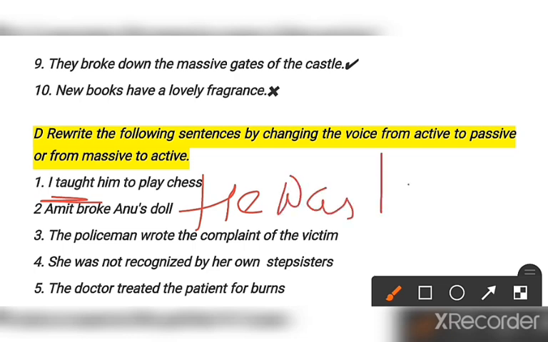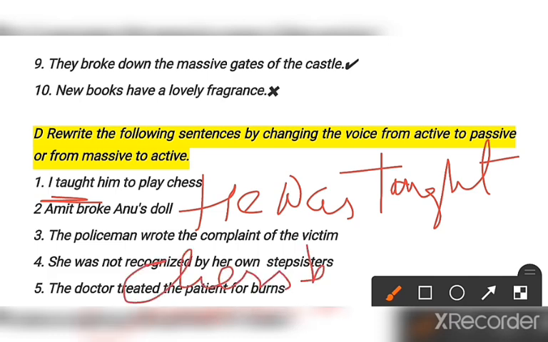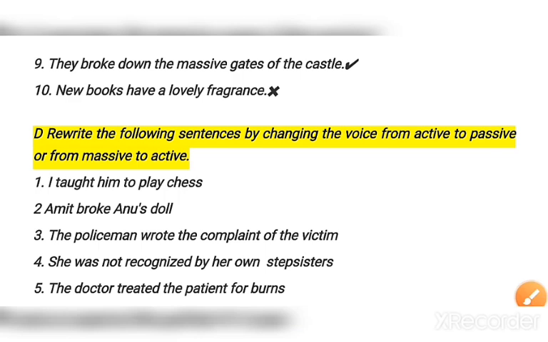he was taught chess by me. I taught him to play chess. मैंने उसको chess खेलना सिखाया, है ना? But if you want to say it in passive, that means he was taught chess by me, कि मेरे थ्रू उसको चेस सिखाया गया. So he was taught chess by me. Clear? Amit broke Anu's doll.